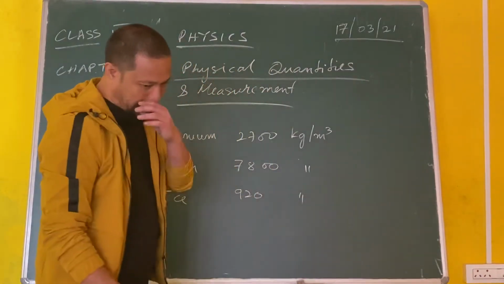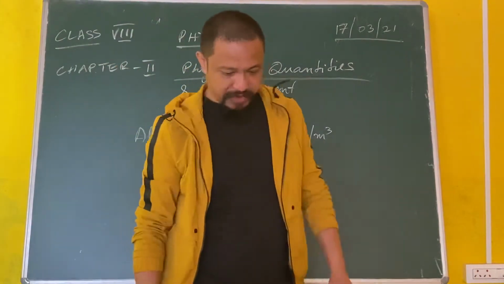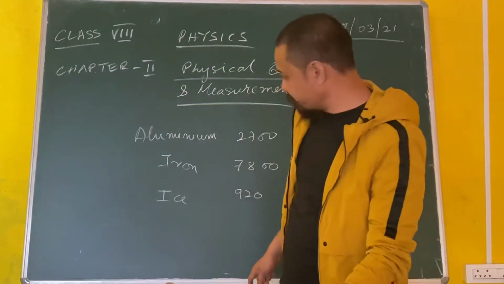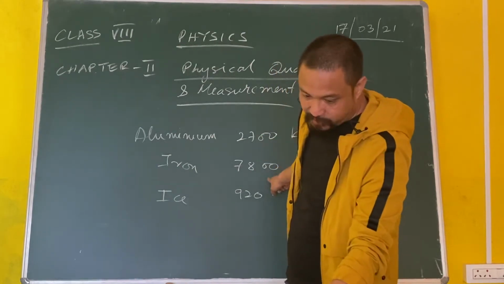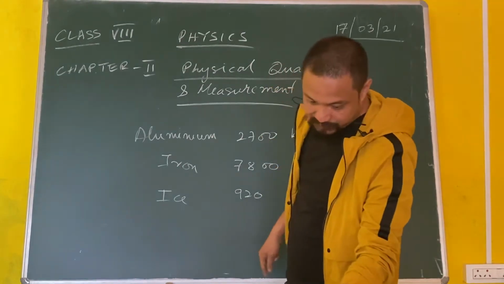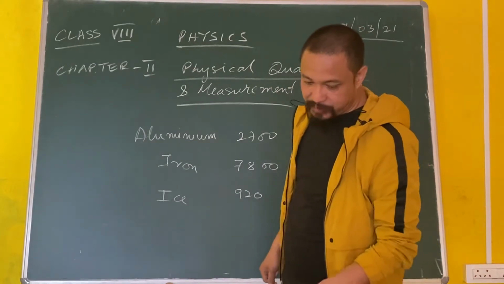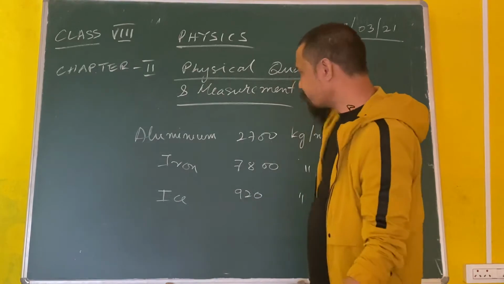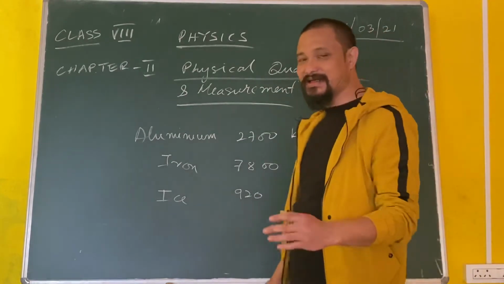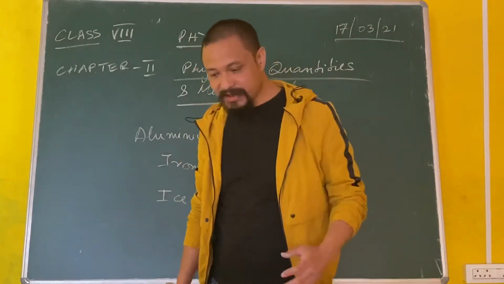Okay, so the book says from the table you will find that the density of aluminium is lesser than the density of iron, but more than that of ice. In other words, we can say that aluminium is lighter than iron, but heavier than ice. As I told you, what density is all about is molecules.